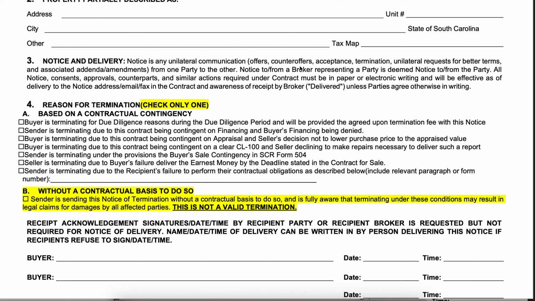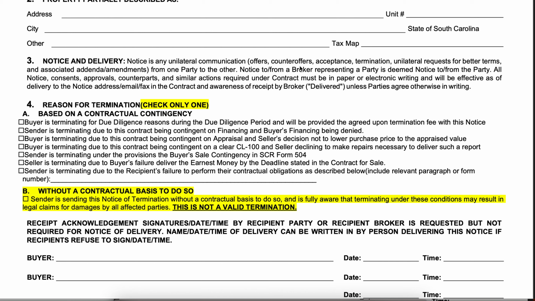So what are the valid reasons for terminating a contract under SCR Form 310? These are the options that are currently available in your contract that are unilateral rights by one of the parties. The first one is the buyer terminating under due diligence, and the termination fees can be delivered. Second one is one of the parties is terminating because financing has been denied. The third is the buyer terminating because of the appraisal contingency. The fourth is that the buyer is terminating because of the CL100 contingency. The next one is that either party is terminating because of the provisions of the buyer sale contingency in SCR Form 504.